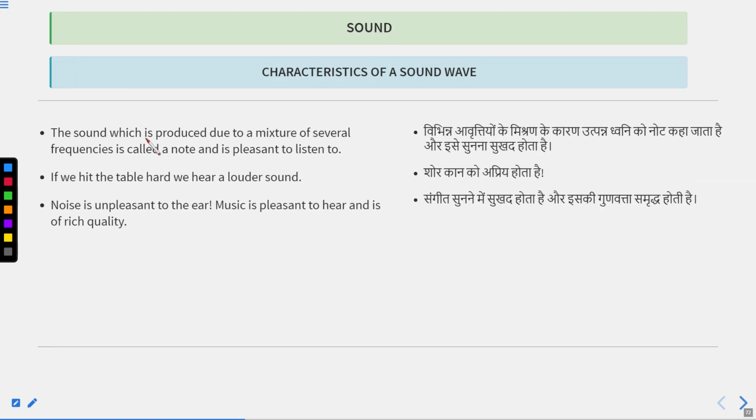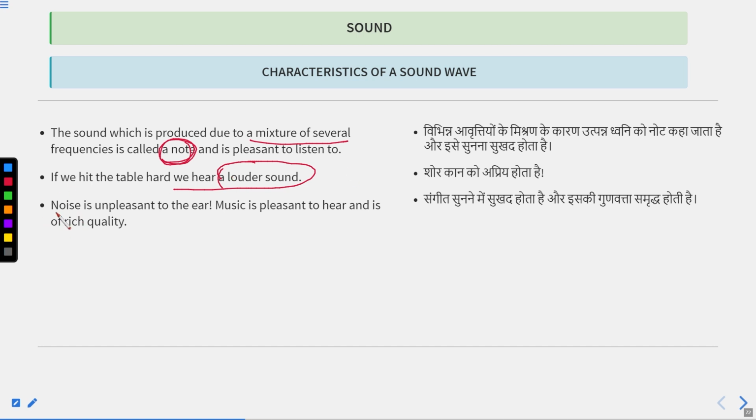The sound which is produced by a mixture of several frequencies is called a note, and a sound of only one frequency is called a tone. If we hit the table hard, we hear a louder sound, and that louder sound is not pleasant to us.